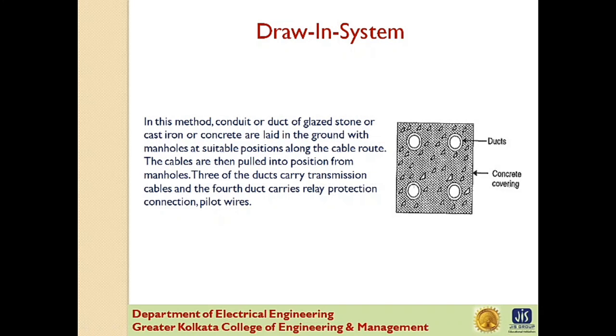Now, what are the advantages and disadvantages? The first advantage is repairs, alterations or additions to the cable network can be made without opening the ground. Next advantage, as the cables are not armored, therefore joints become simpler and maintenance cost is reduced. And third one is very few chances of fault occurrence due to the strong mechanical protection provided by the system.